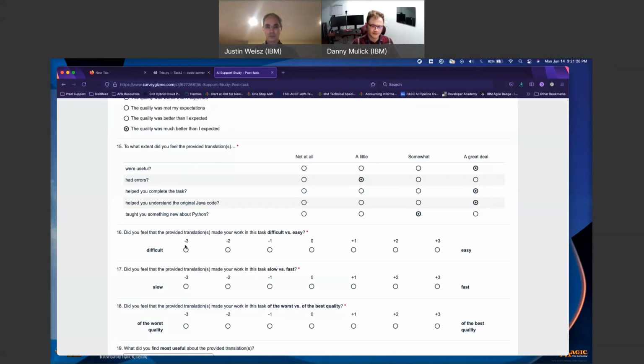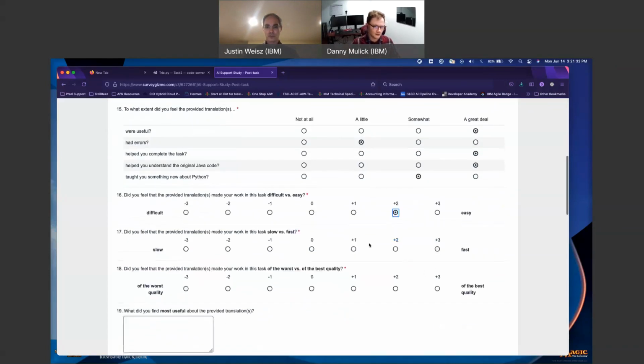How do you feel providing translations made your work difficult versus easy? I would say easier. Slow versus fast? I would say faster than slower, because without them, I would have probably been stuck on either the first or second method. The code was generated. I did take it. However, it probably would have been better, again, if I had gone back to the Java a little bit more.